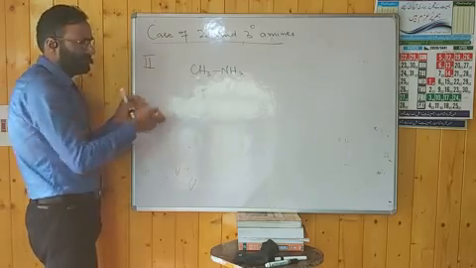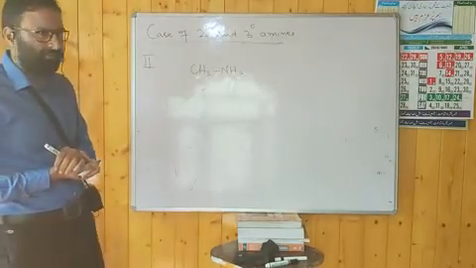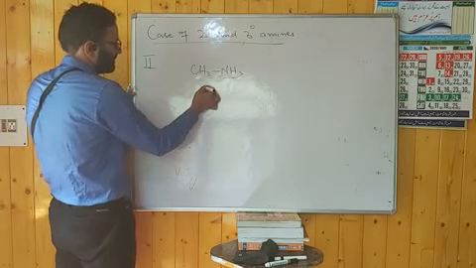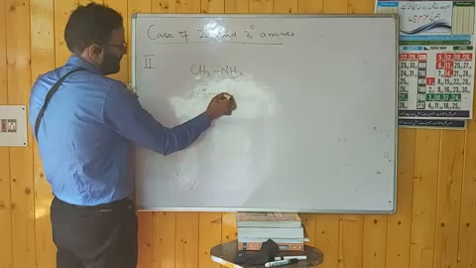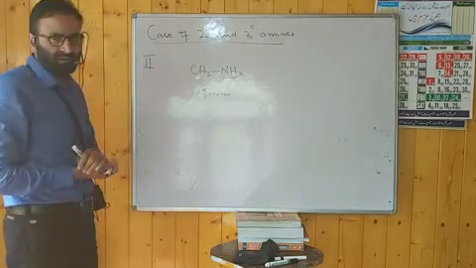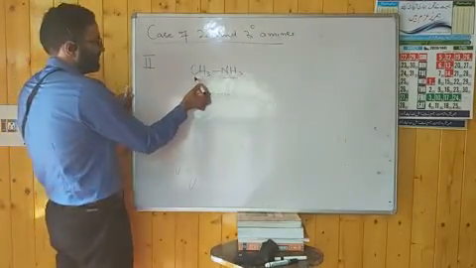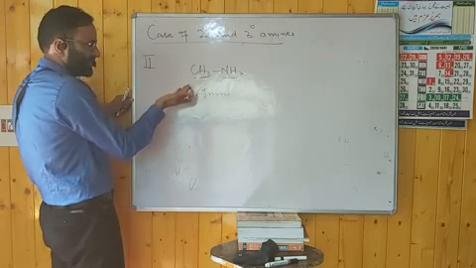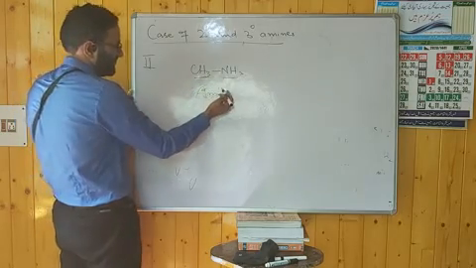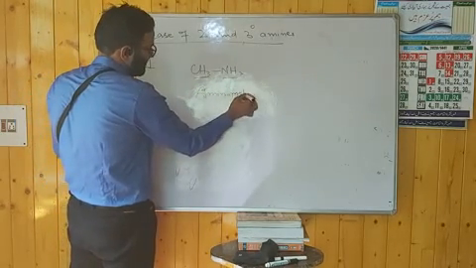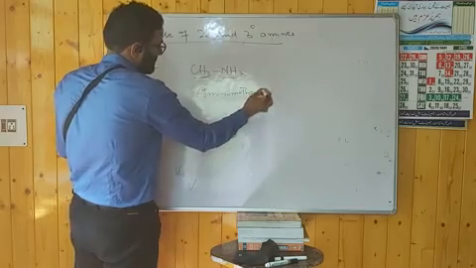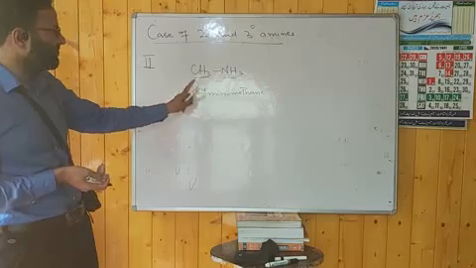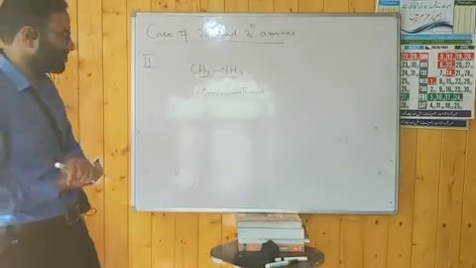Common method to name the aliphatic amine: you have to simply name it. First you have to use the prefix amino. Then you have to write the name of the alkane. How many carbon atoms are in the principal chain, the parent chain? Here it is just one carbon, it is methane. Then the name will be aminomethane. This is the second method, the alternate method to name aliphatic amines in the common system.